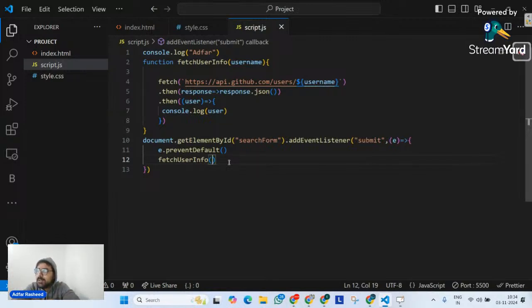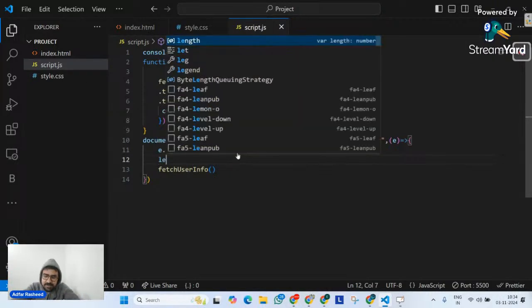But guys, tell me one thing. Tell me quickly one thing. What is the argument that I have to pass here? The argument that I have to pass here is simply the value that I am going to type inside the input field. Yes or no? That's why I will simply create a variable.